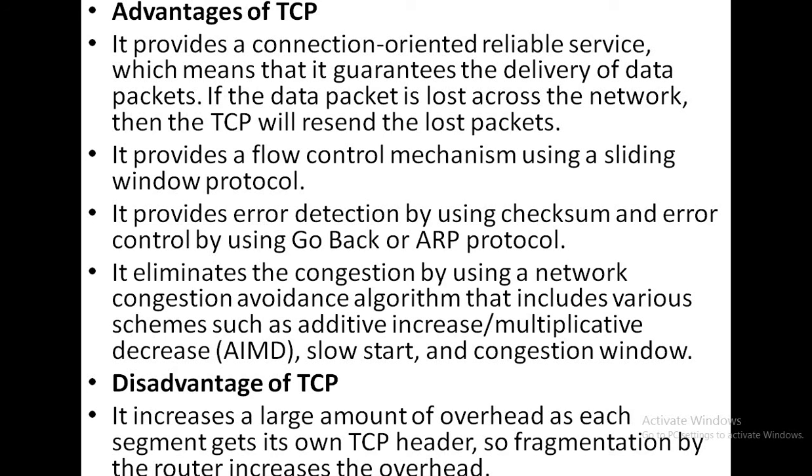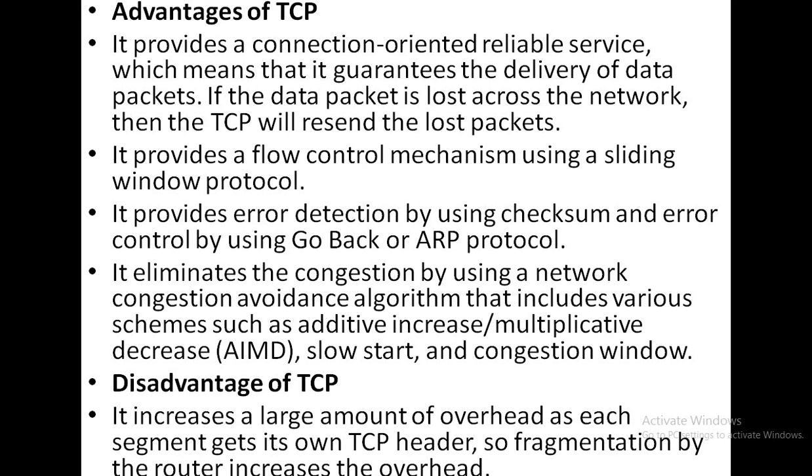What are the disadvantages? It adds a large amount of overhead, as each segment gets its own TCP header. So fragmentation by the router increases the overhead. Okay, so these are the disadvantages of TCP. Along with IP, it is used in the client server environment. That's why it is also called the TCP/IP protocol suite or TCP/IP protocol.